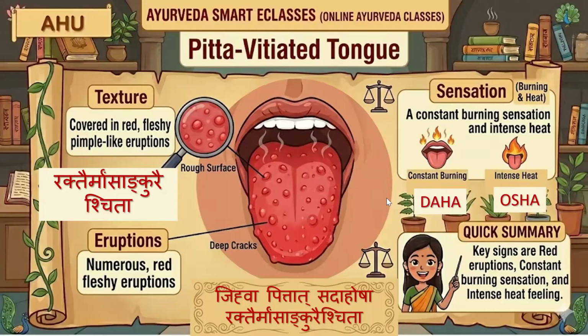Next, Pitta vitiated tongue. Jihva Pittat Sadaha Osha Rekter Mamsa Ankurehi Chita. So what is the texture? Rekter Mamsa Ankurehi Chita. So there will be eruptions, numerous red fleshy eruptions. And what is the sensation? Burning sensation. Daha. Osha is intense heat. So Pittat Sadaha Osha Rektehi Mamsa Ankurehi Chita. This is mentioned in the Ashtanga Hridaya.